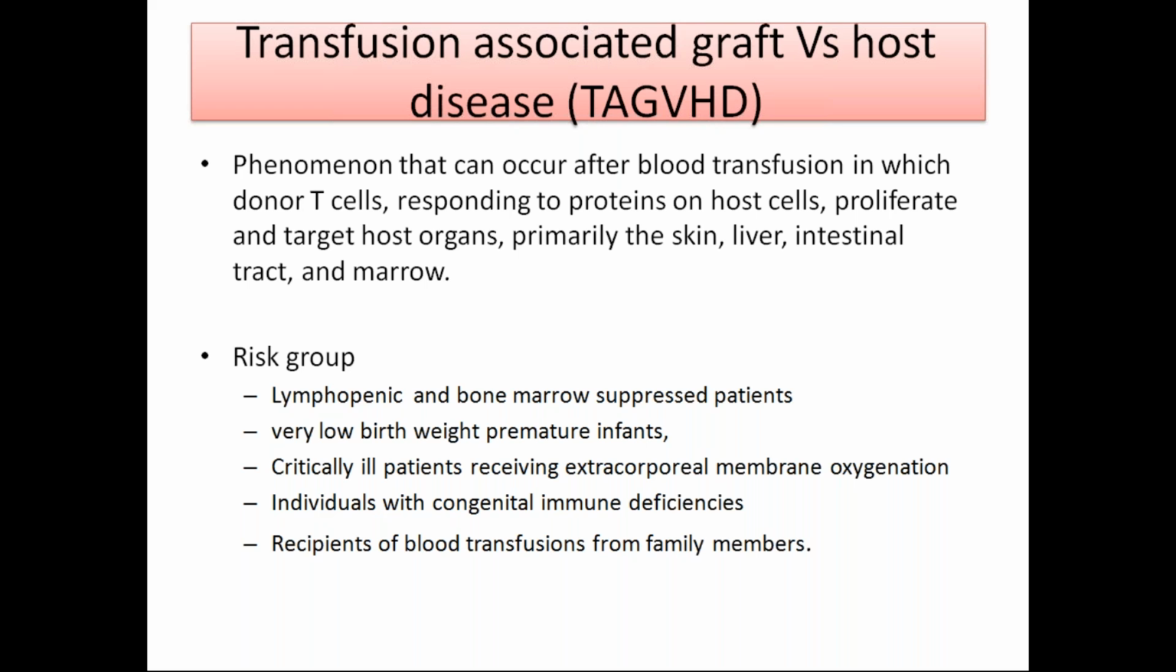Graft versus host disease is a phenomenon that occurs after blood transfusion in which donor T cells respond to protein on host cells, proliferate, and target host organs, primarily the skin, liver, intestinal tract, and marrow. The risk group includes lymphopenic and bone marrow suppressed patients, very low birth weight premature infants, critically ill patients receiving extracorporeal membrane oxygenation, individuals with congenital immune deficiency, and recipients of blood transfusion from family members.